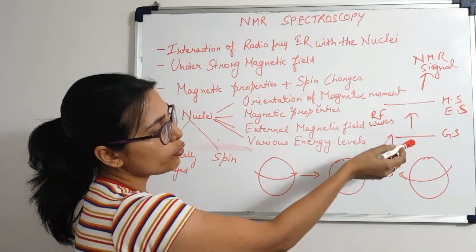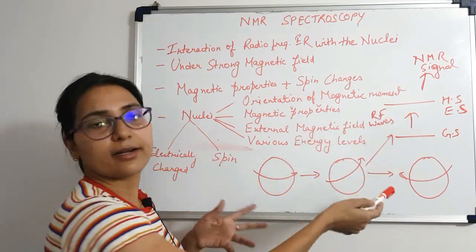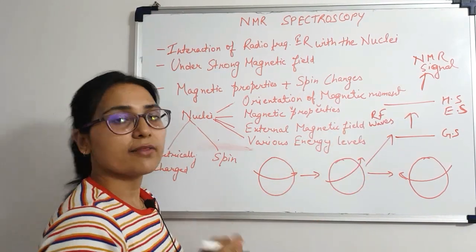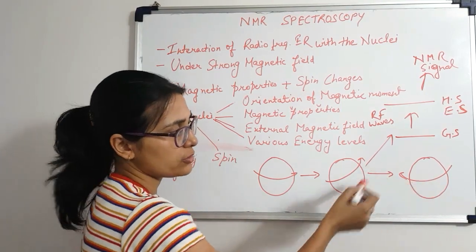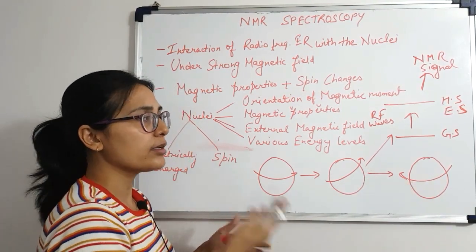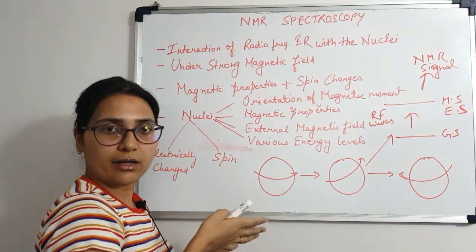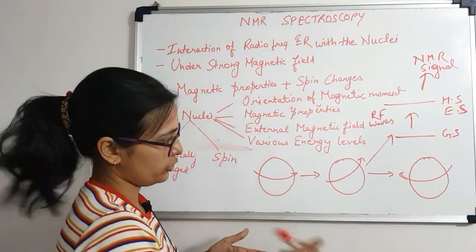And along with the movement from the ground state to the excited state or the higher energy state, there is going to be a change in the direction of the spin. So it is going to spin in an anti-parallel or in an opposite direction, as you can see.